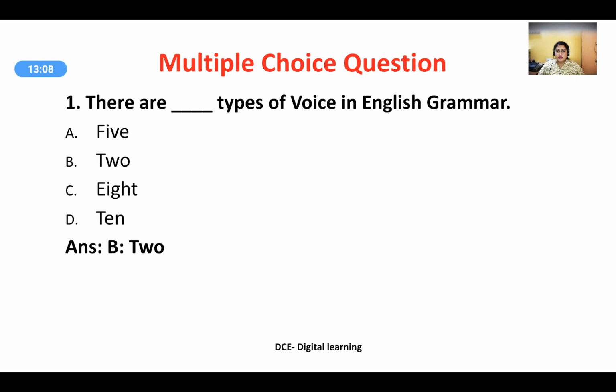Multiple choice question. There are dash types of voice in English grammar: 5, 2, 8 or 10. In the very beginning of the introduction, I told you how many types of voice there are in English, and the answer is option B, 2. There are two types of voice in English grammar.